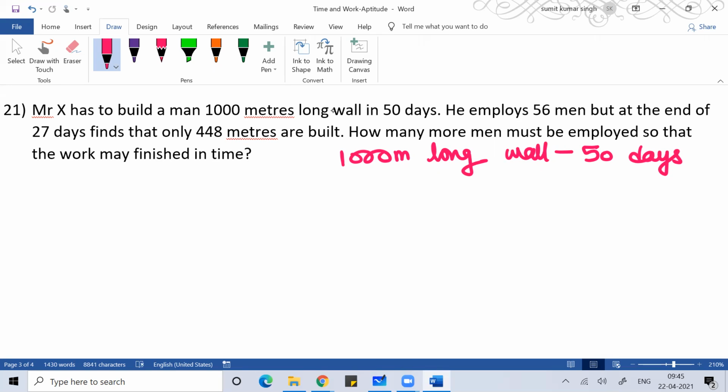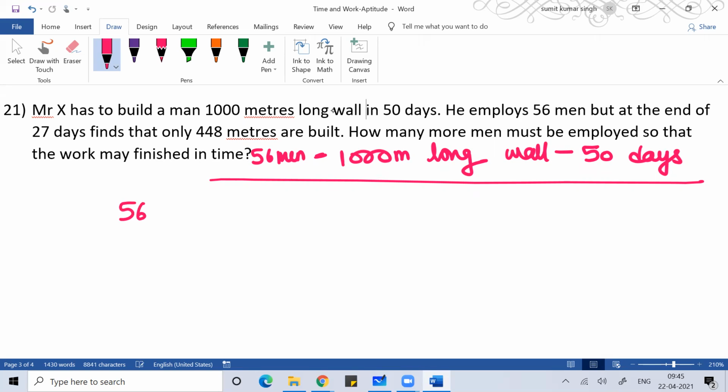He employed 56 men for this. He thought 56 men are enough for this. He thought 56 men would work for 50 days and make the 1,000-meter long wall. That was the plan of Mr. X.